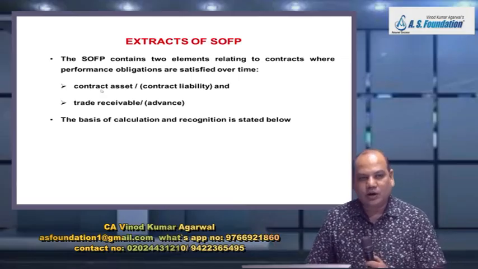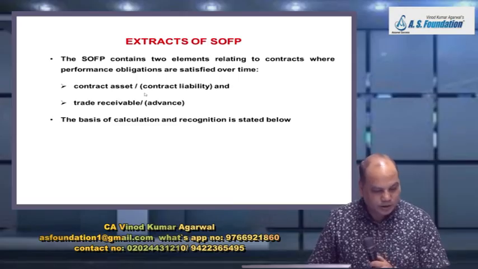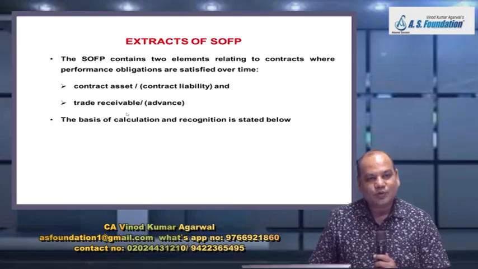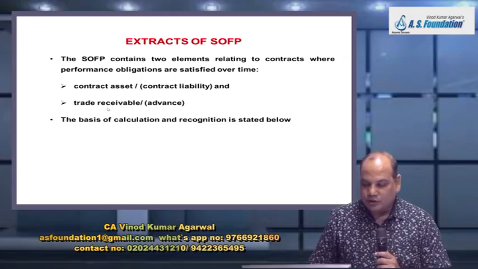One is we will show contract asset or contract liability. How to calculate it in the next paragraph. And the next we have already discussed in the last two examples, trade receivable or advance. Trade receivable is basically retention amount and advance is the amount paid in advance by the customer.